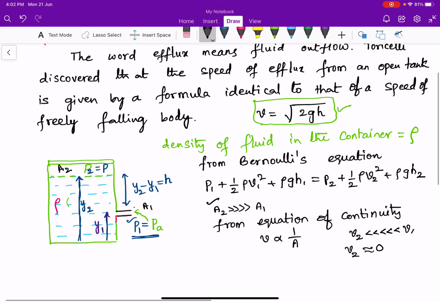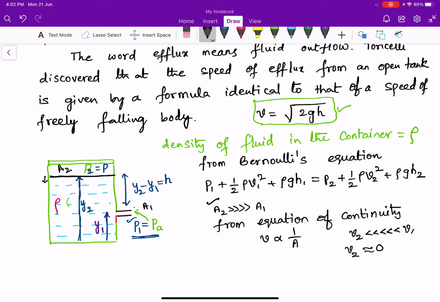Why am I taking it approximately equal to 0? When you observe at your home, in a large tank, suppose you open a tap, the velocity of the fluid outflow at the tap is more. But when you look into the open tank, the top surface is moving very slowly.